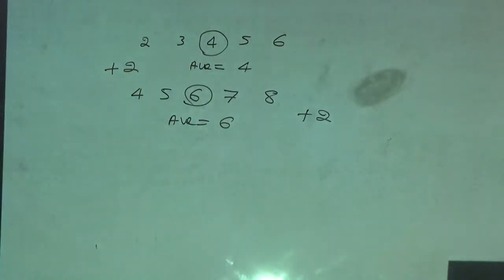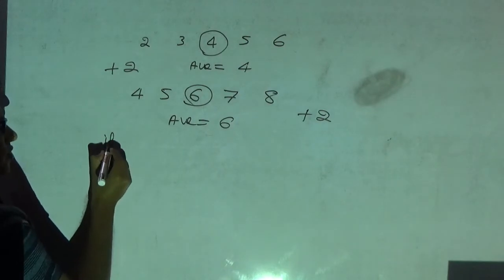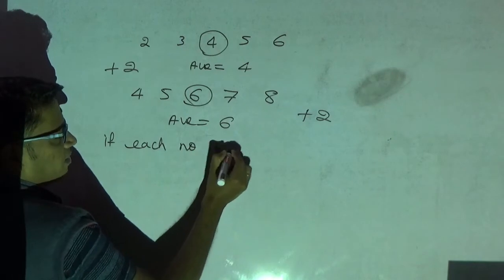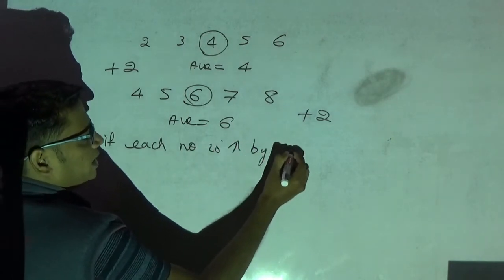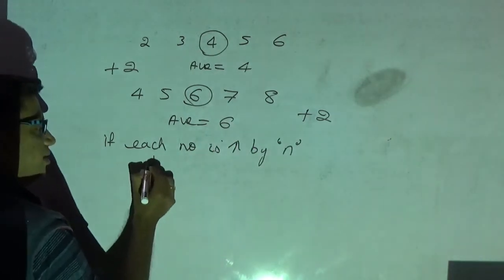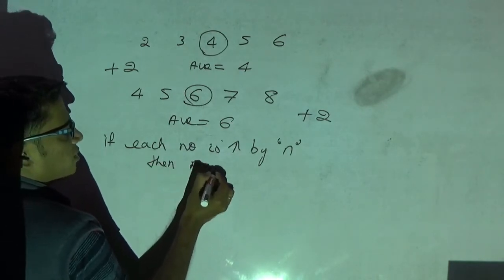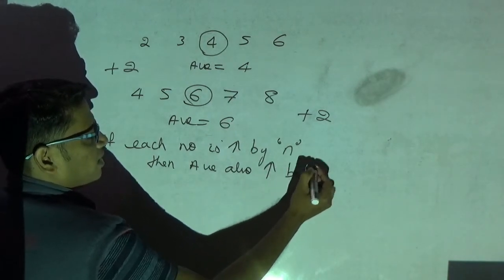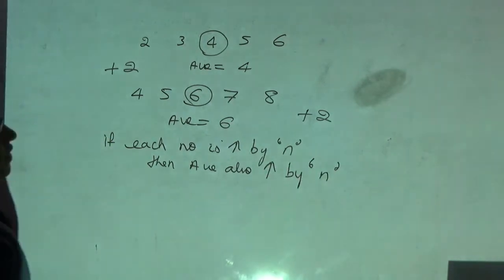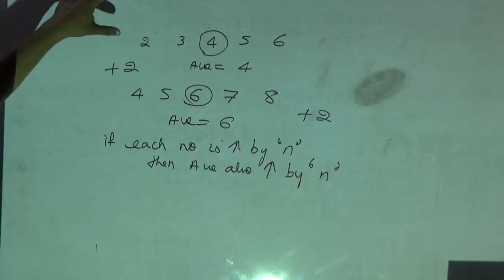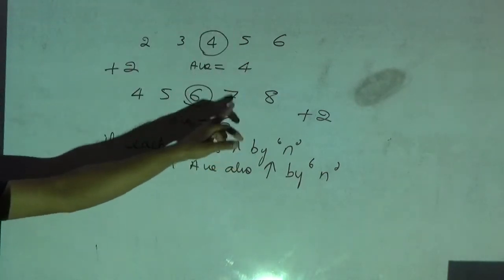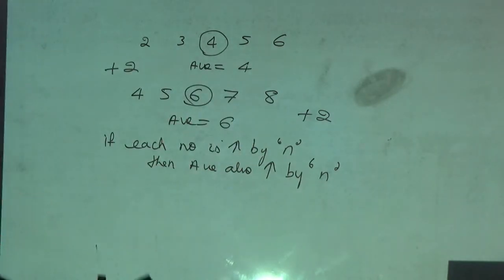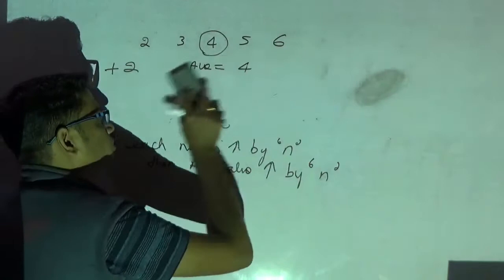2. That means I can tell if each number is increased by quantity n, then average also gets increased by n. Please observe. Here each number I have increased by 2, therefore average, 4, becomes 6. That means average also gets increased by 2 only. Hope you understood. Okay, one more example I am going to take.